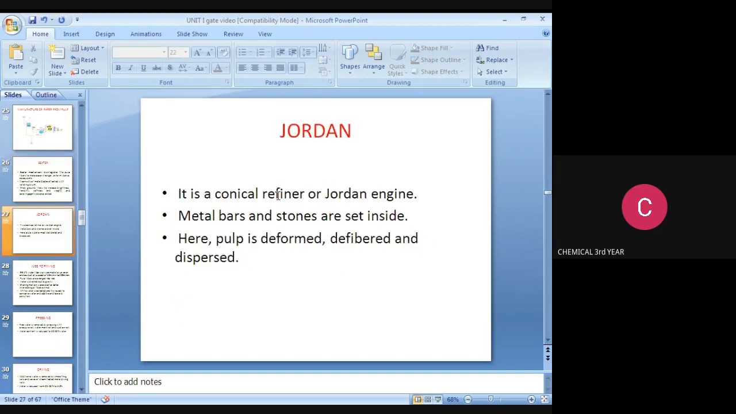Jordan. It is a conical refiner or Jordan engine. Metal fibers or stones are set inside. Here the pulp is deformed, defibered, and dispersed. What is the use of the Jordan? It is one type of engine, made up of metal balls and stones set inside. Here the pulp is deformed, defibered, and dispersed.